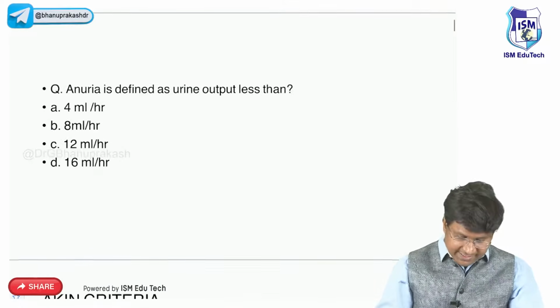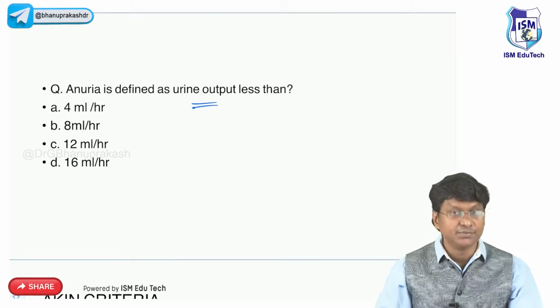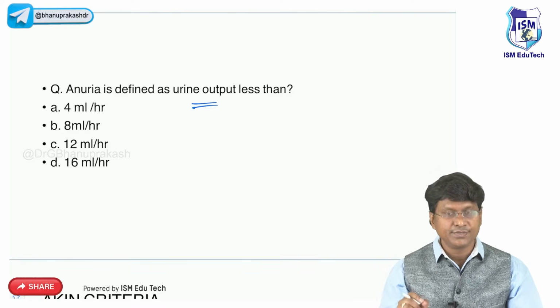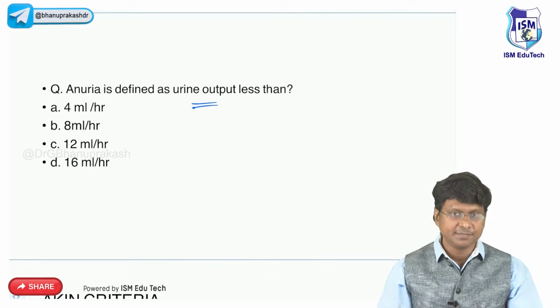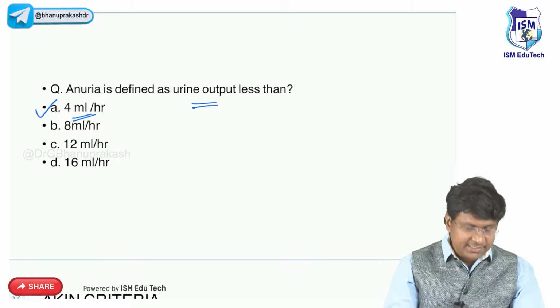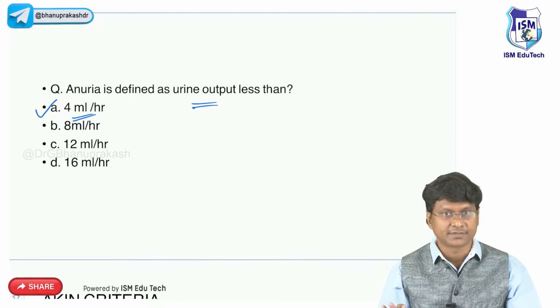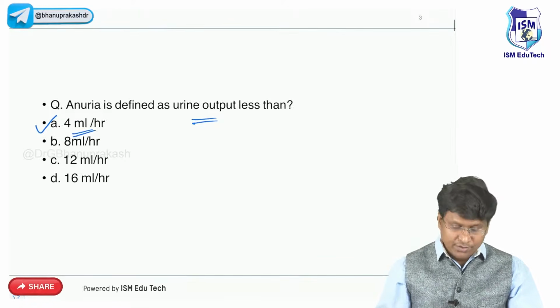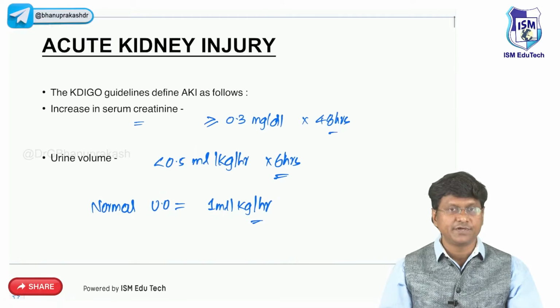Now, what exactly is the definition of anuria? Anuria is defined as urine output less than, right? This is one of the PYQs, so please remember the answer: less than 4 ml per hour. Now, according to the KDIGO guidelines, this is the definition of acute kidney injury.